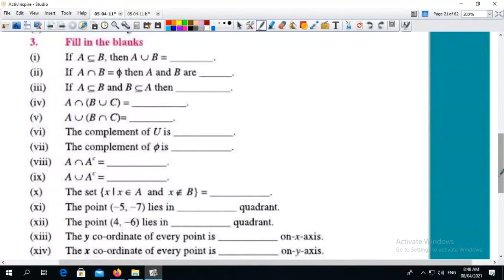If A is subset of B, then A union B equals B because the superset is B. If A intersection B is empty, then A and B are disjoint sets, because no element is common. If A is subset of B and B is subset of A, then A equals B.